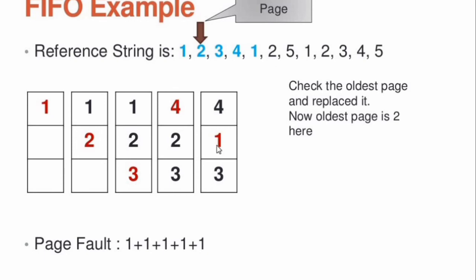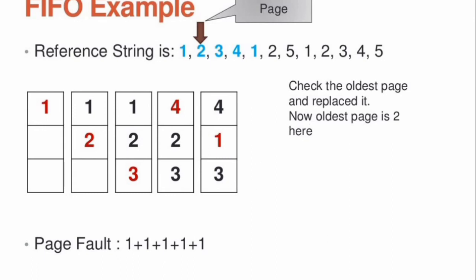You have to follow the FIFO algorithm. The FIFO algorithm swaps out the page which came first. Which came first among these 3? 2 came first, so that is swapped out. In that place, page 1 is replaced. Now again we got a page fault error.